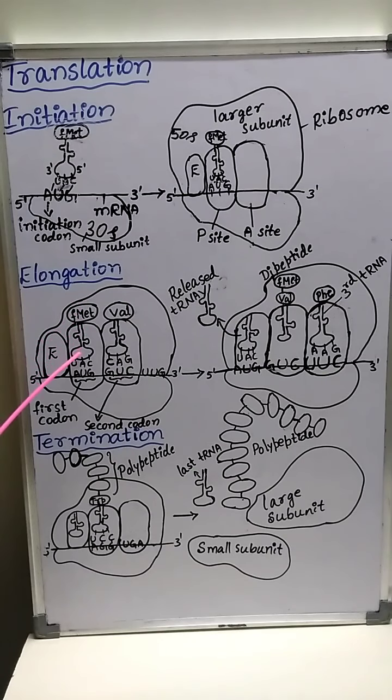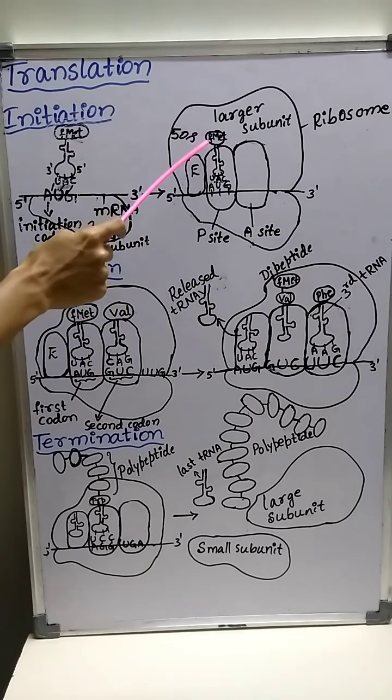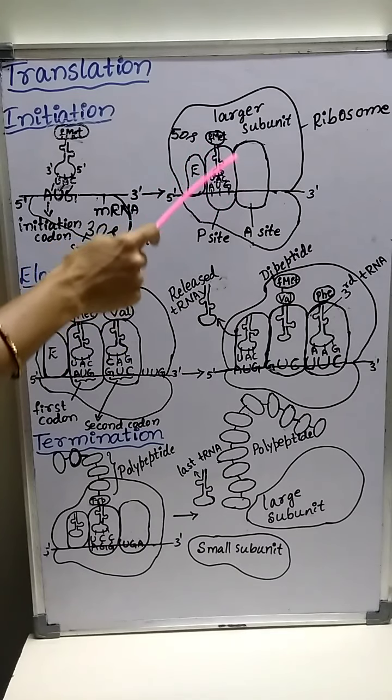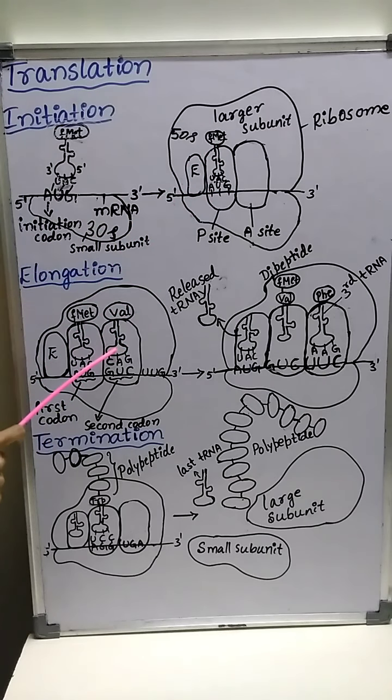That first tRNA carrying the first amino acid has already occupied the P site of the ribosome. See here, the first tRNA carrying the first amino acid occupies the P site. So the second tRNA carries the second amino acid, for example valine.